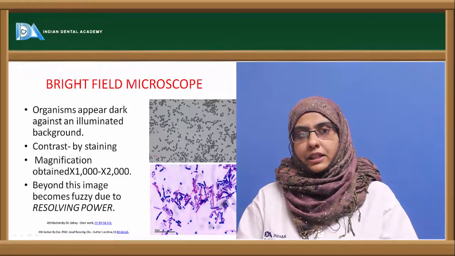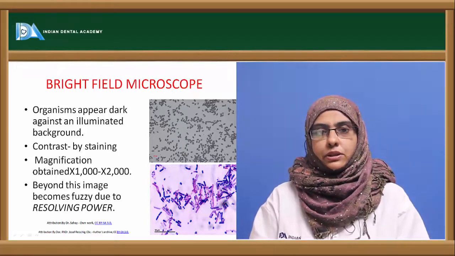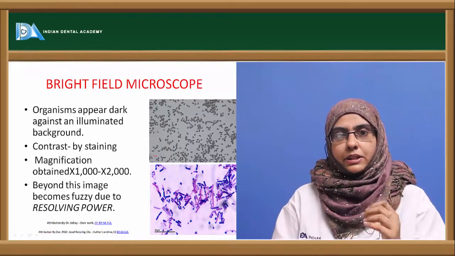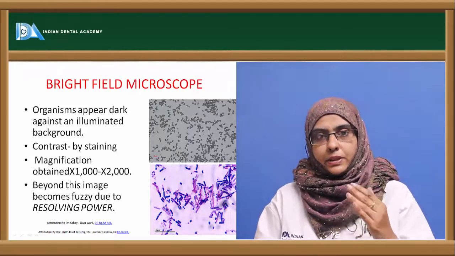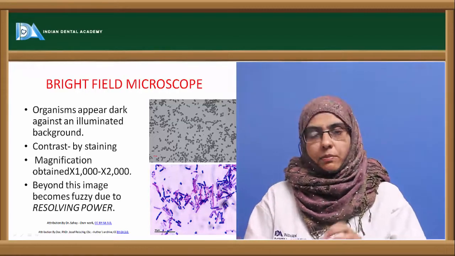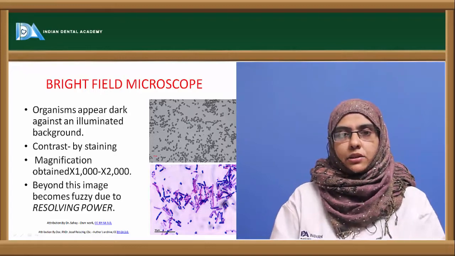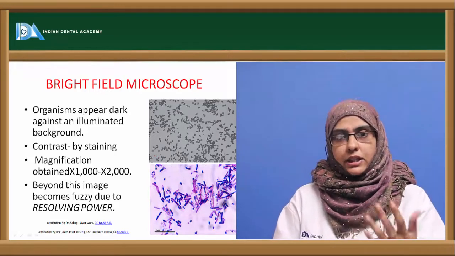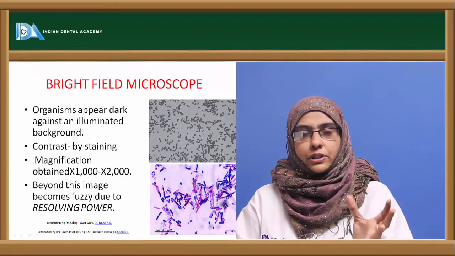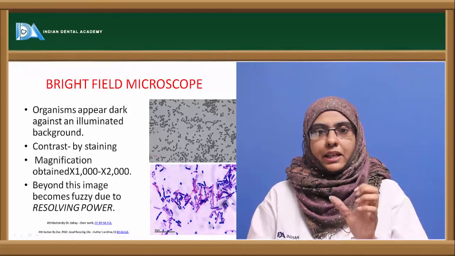And the magnification that is obtained for this bright field microscopy is from 1000 to 2000 times. The X that is written over there is nothing but the times. That means it is increasing the object to about 1000 to 2000 times the initial object. So the magnification obtained from the bright field microscopy is 1000 to 2000 times. Beyond this, the image becomes fuzzy. That means there is a distortion of the image. That means you will be able to see the image, but that is not very clear.